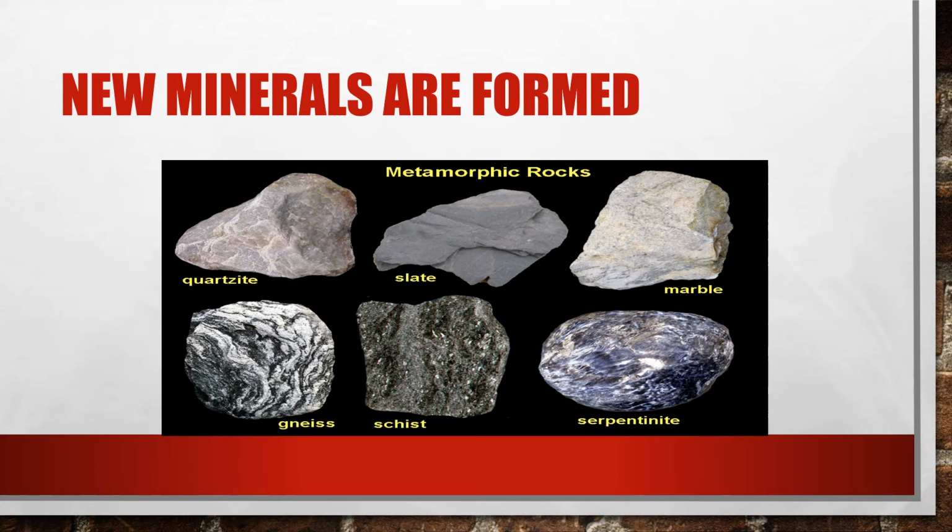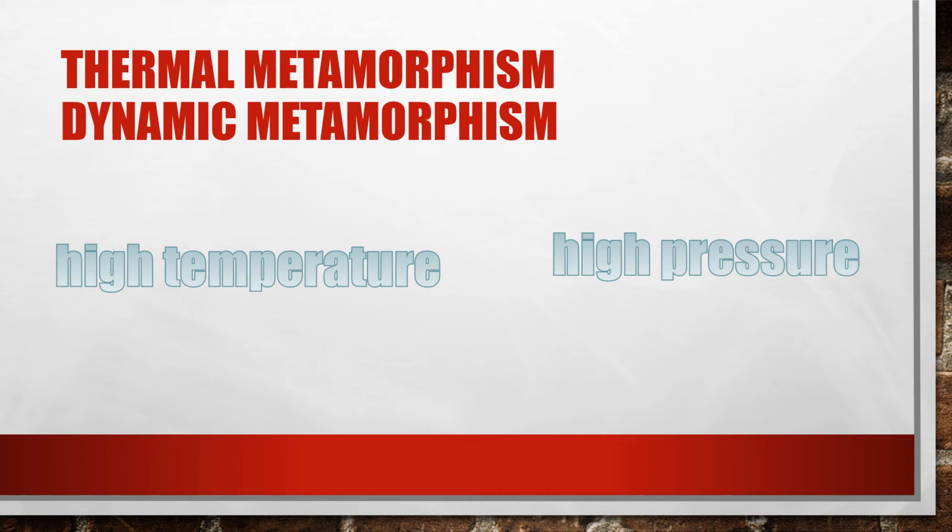New minerals are formed during the process of metamorphism. Here you can see quartzite, slate, marble, gneiss, schist and serpentinite. There are different ways that metamorphic rocks can form.